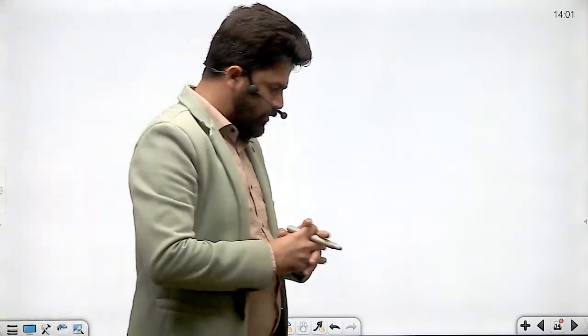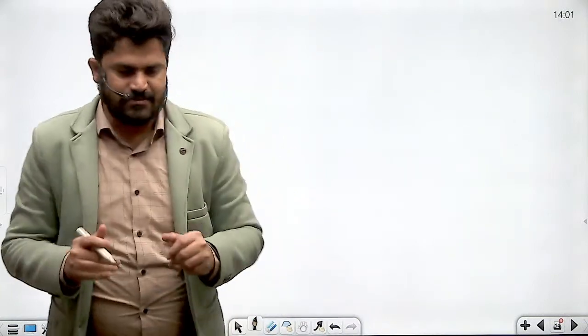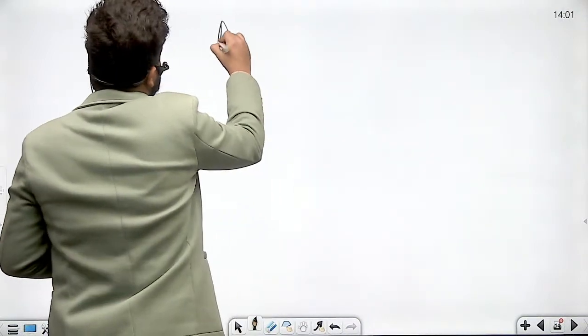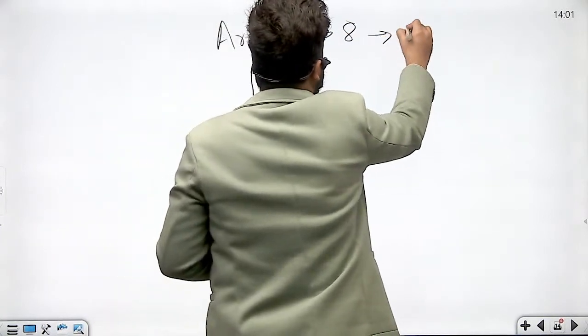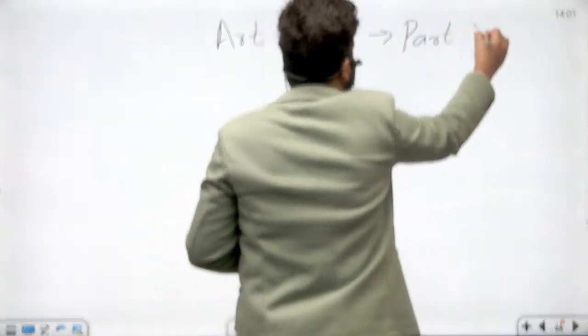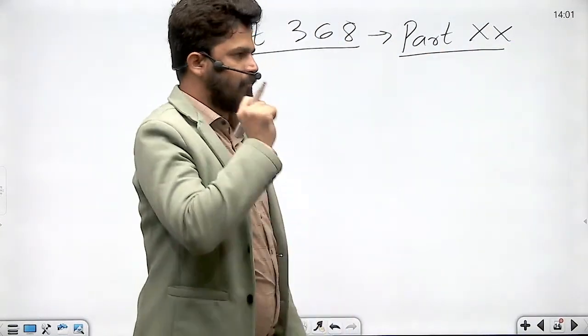Now, where is the provision about amendment to the Indian Constitution made, right? Article 368 of the Indian Constitution, which is in Part 20, right?